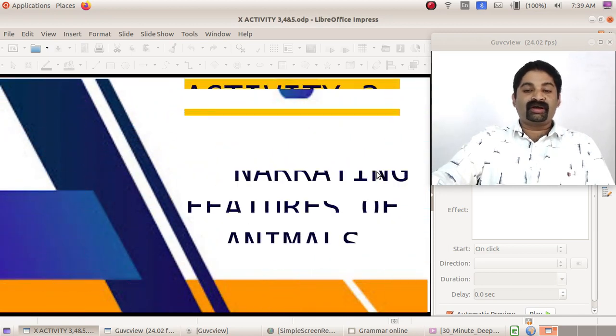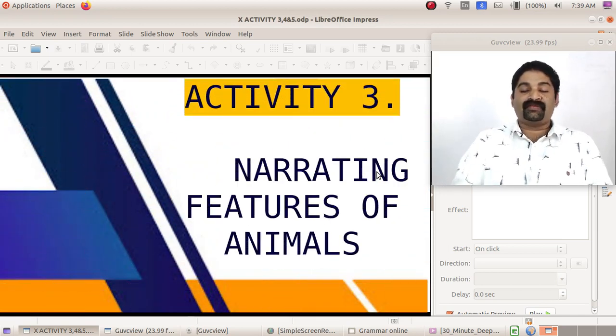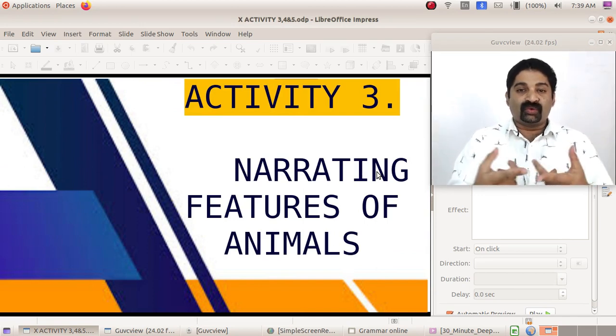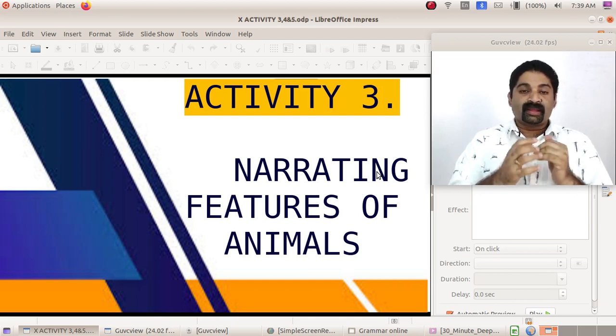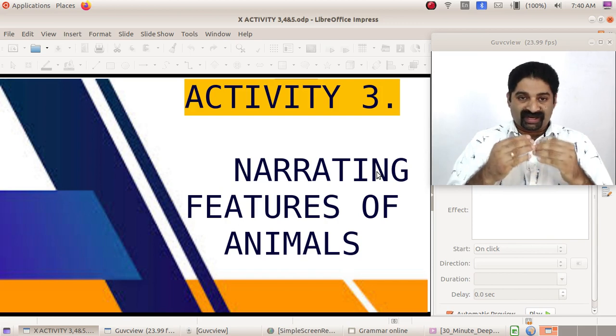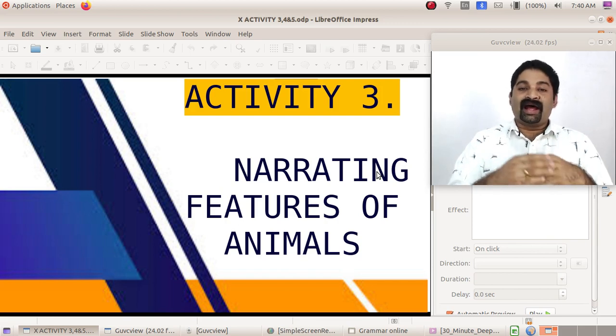So let us move to today's activities. Today's activity is narrating the features of animals, activity 3. Let me remind you students once again, please do the activities yourself. I always say that, because these activities will help you to construct sentences and write sentences in your own words. That's the reason we have these activities.